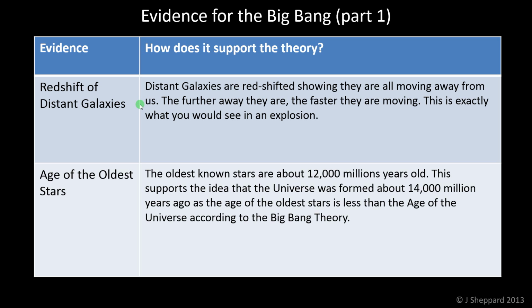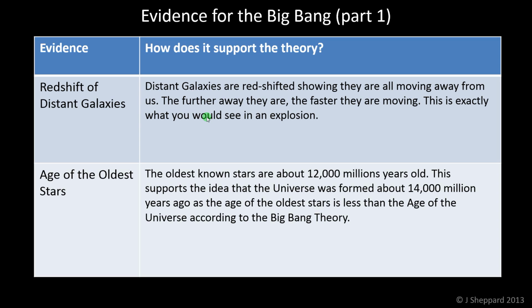Okay, so what is the evidence for the Big Bang and how does it link? Well, we just talked a lot about redshift. And what we see when we look at the redshift of distant galaxies is that all of them are redshifted, first of all, which suggests that the whole universe is expanding. We'll talk about why we think universe expansion rather than just the galaxies moving through space in a second. And the second, more detailed piece of information is that the further away the galaxies are, the more redshift they exhibit, and therefore the faster they're moving.